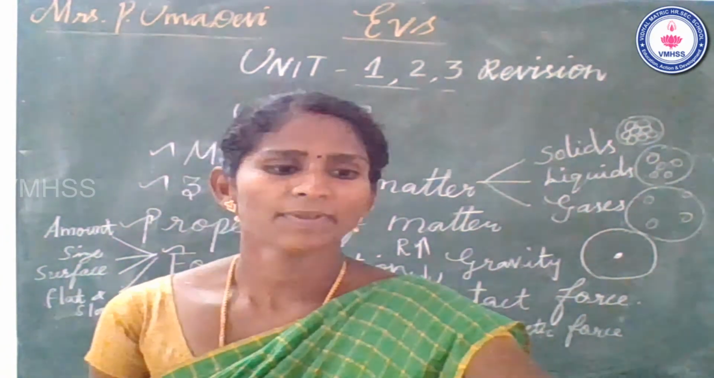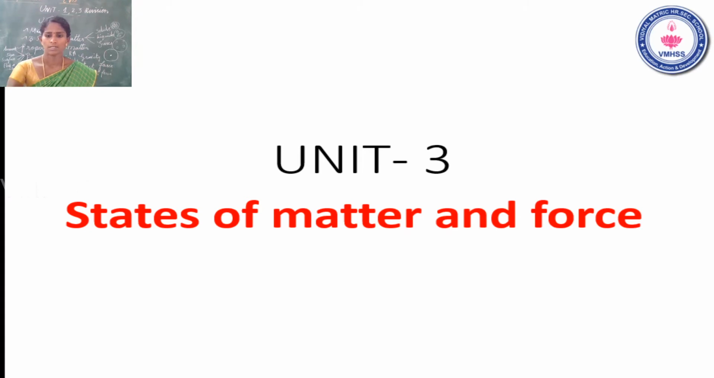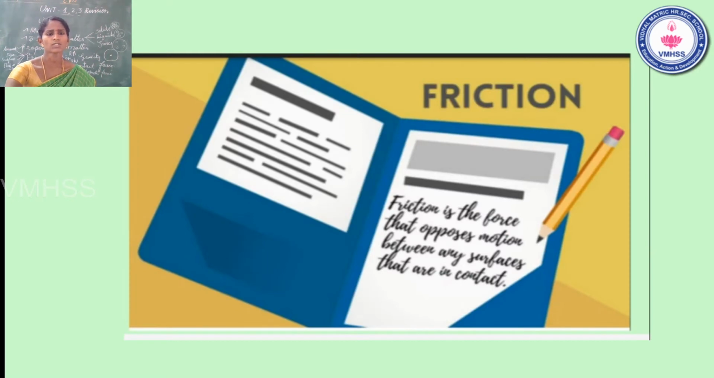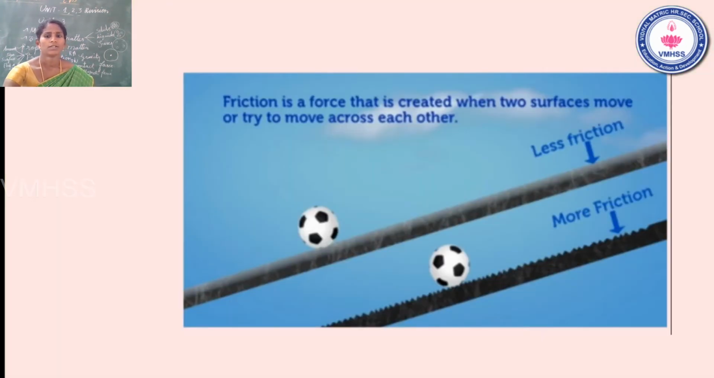Okay, see some other slide. In the first one, force is a push or pull. Then what is meant by friction? Friction is the force that opposes motion between any two surfaces that are in contact. Contact is the main word. We need more friction on rough surfaces and less friction on a smooth surface.